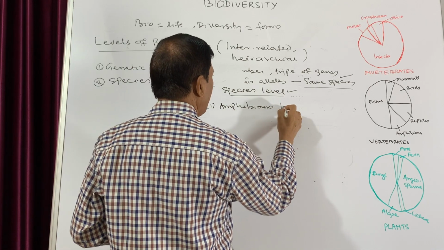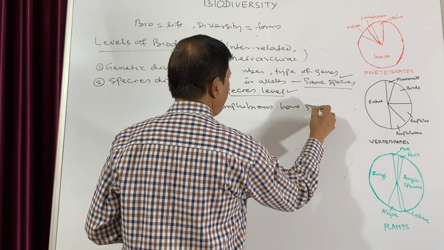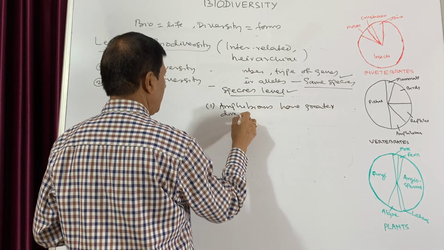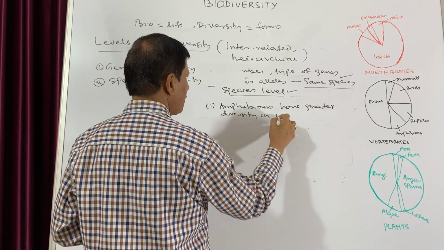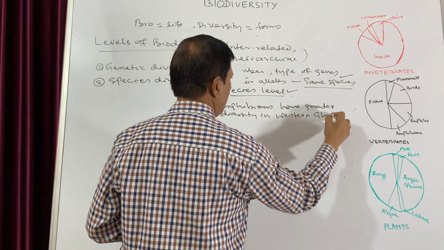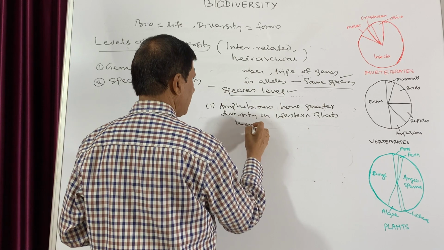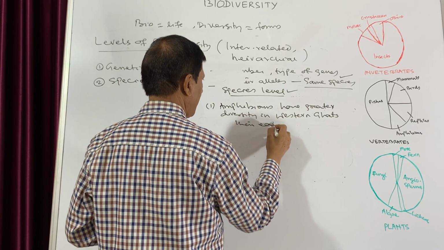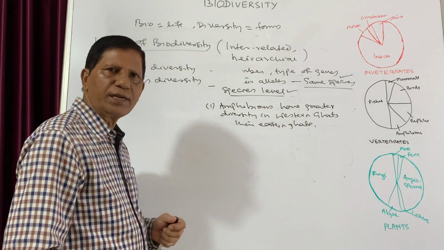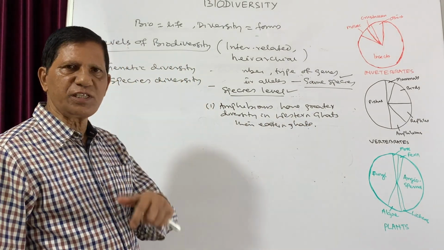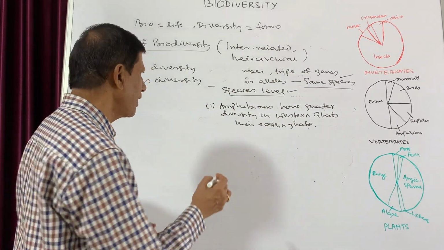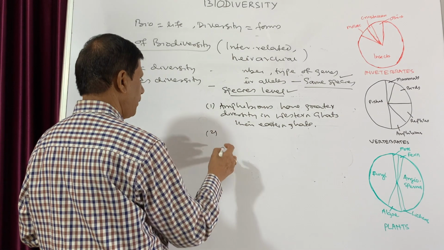Amphibians have greater diversity in the Western Ghats than the Eastern Ghats, because there are more species in the Western Ghats than the Eastern Ghats.